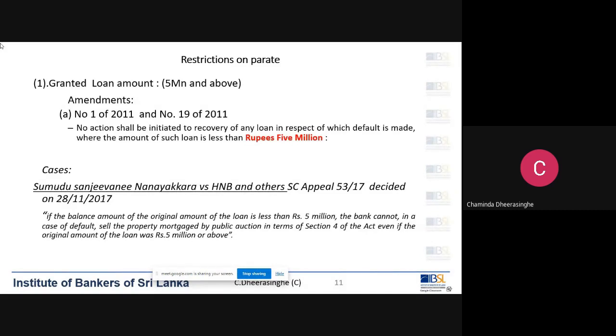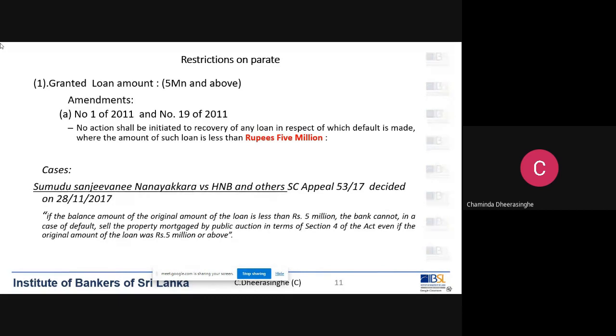For example, if we have granted a loan of 6 million and today the customer defaulted and the total outstanding is 4.5 million, then we can't go parate. It is not subject to parate. We have to go for mortgage bond action.